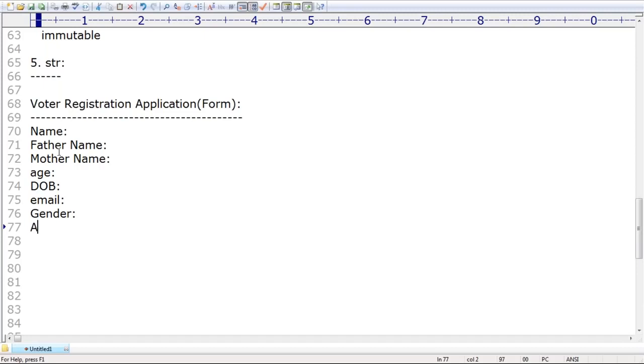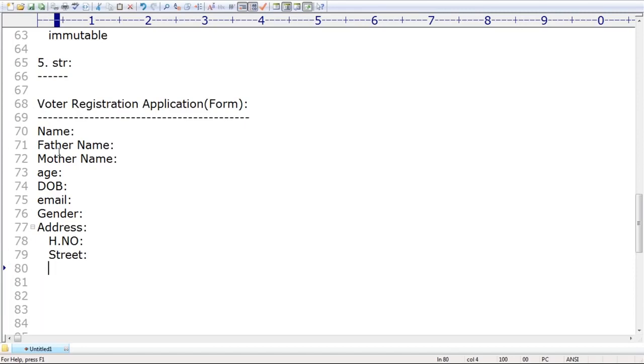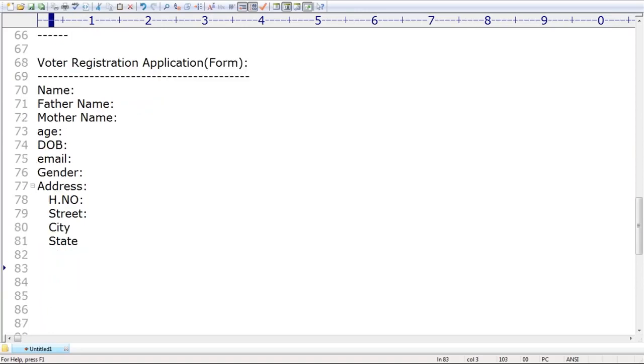Next, address must be required. In that, house number. Next, street. Next, city. Next, state. Next, pin code. Even sometimes identification marks may also be required.